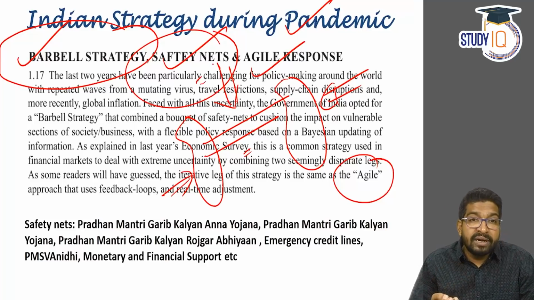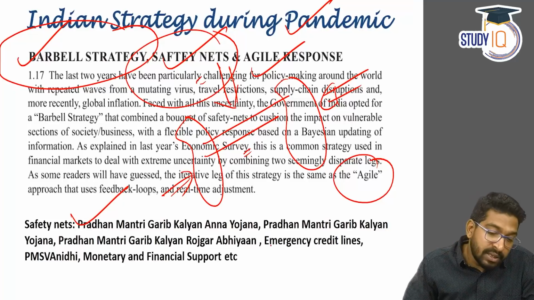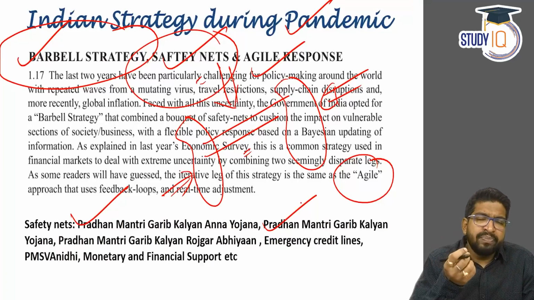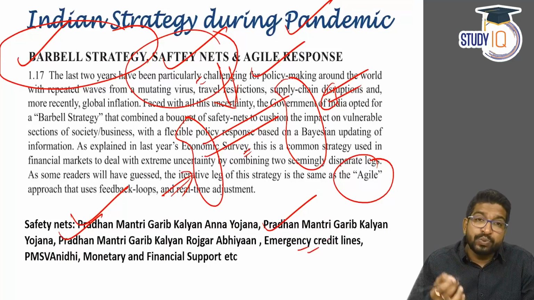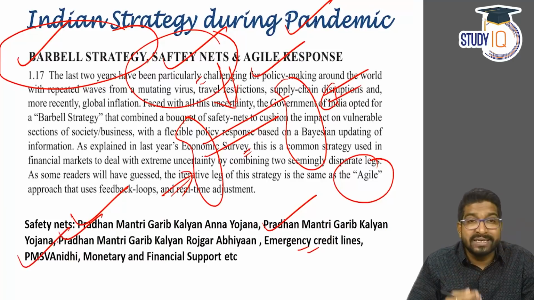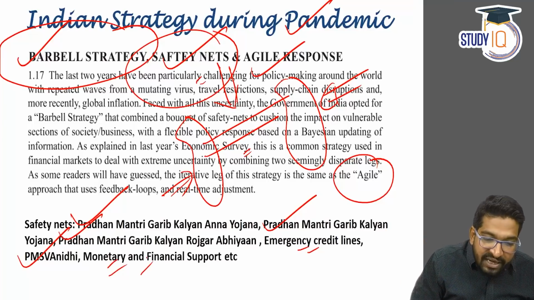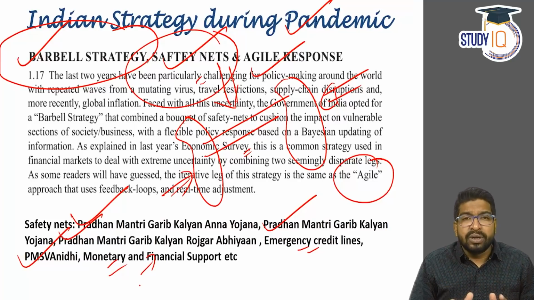net. That is what the government did, and it gives examples of many schemes like the Pradhan Mantri Garib Kalyan Anna Yojana, the Pradhan Mantri Garib Kalyan Yojana, the Pradhan Mantri Kisan Samman Yojana, right? The Pradhan Mantri Garib Kalyan Rozgar Abhiyan, emergency credit lines were given, the Pradhan Mantri Swanidhi scheme, where money was directly put into people's accounts, other monetary and financial support systems we have seen, right? Around 5 lakh crore was spent towards these safety nets.